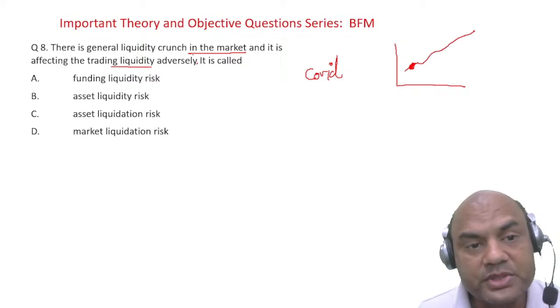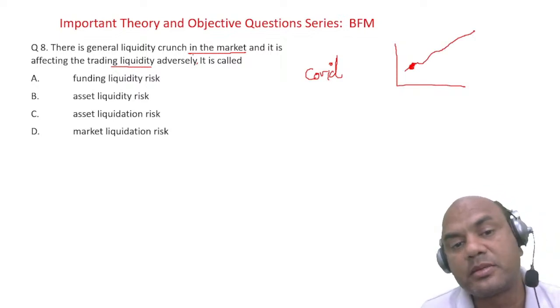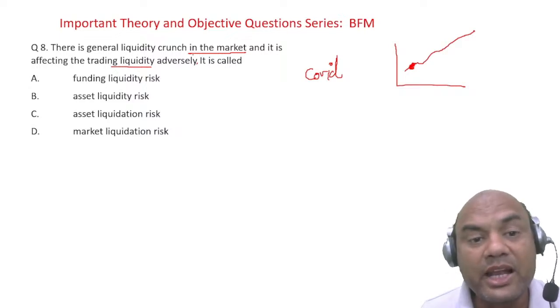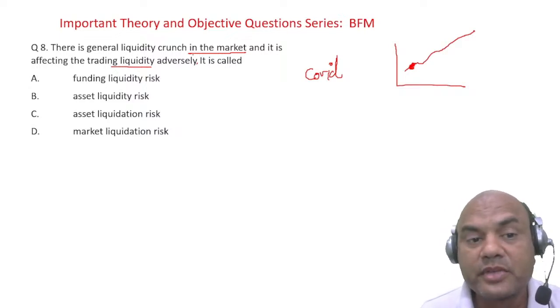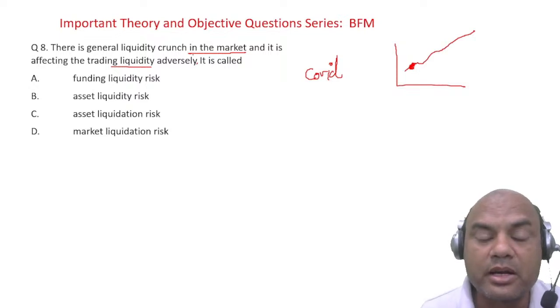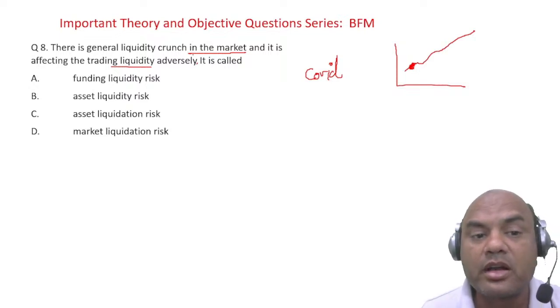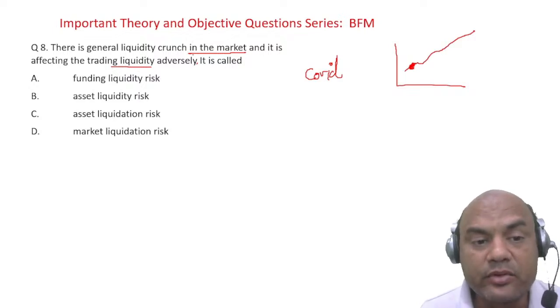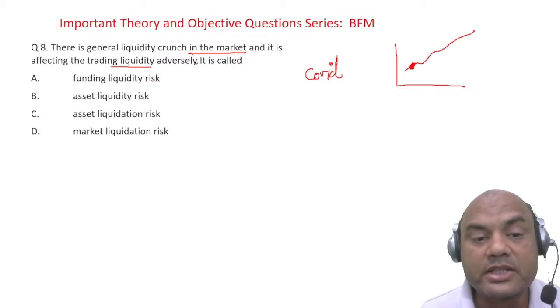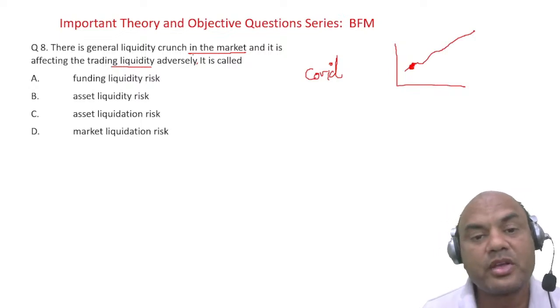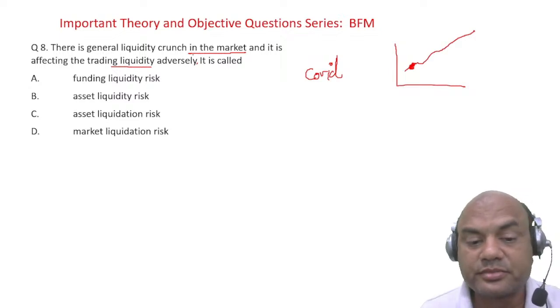So coming back to our question, there's a general liquidity crunch in the market, and it is affecting the trading liquidity adversely. Means because of this crunch in the market, I am not getting the funds for trading. So this is called as what? Funding liquidity risk, asset liquidity risk, asset liquidation risk, and market liquidation risk. So what is it called as? 8th one.